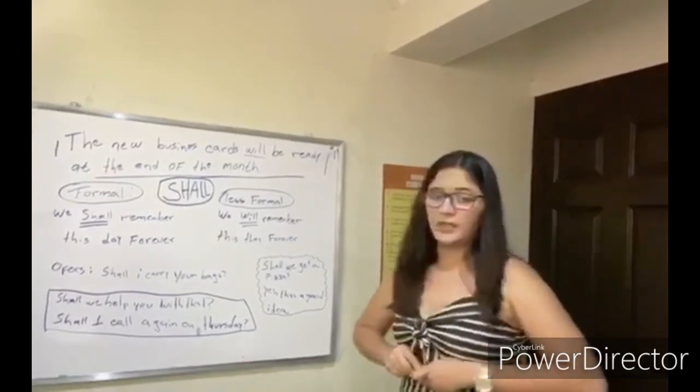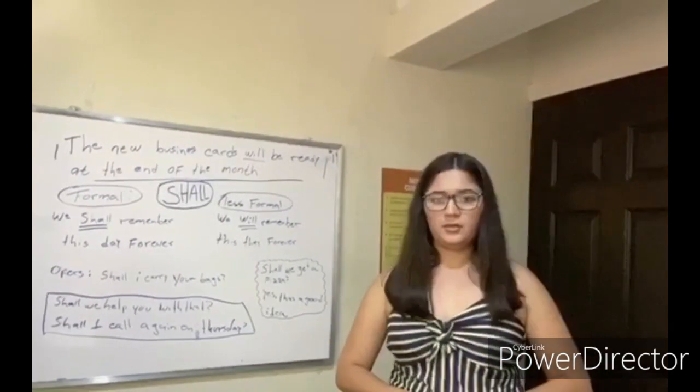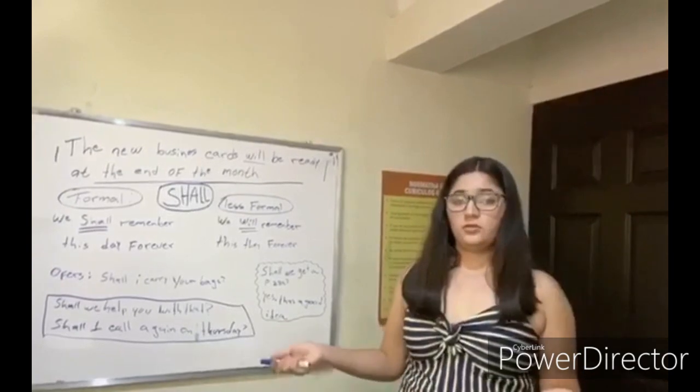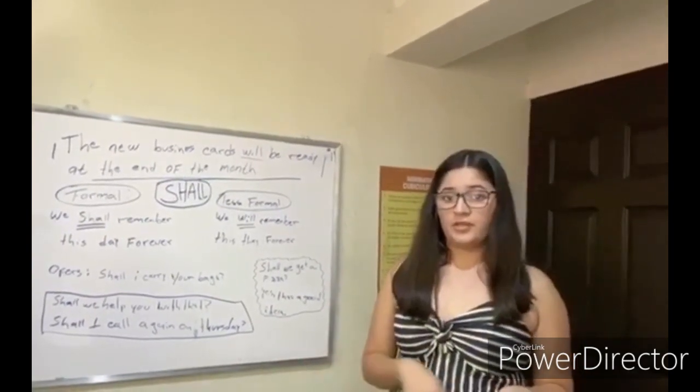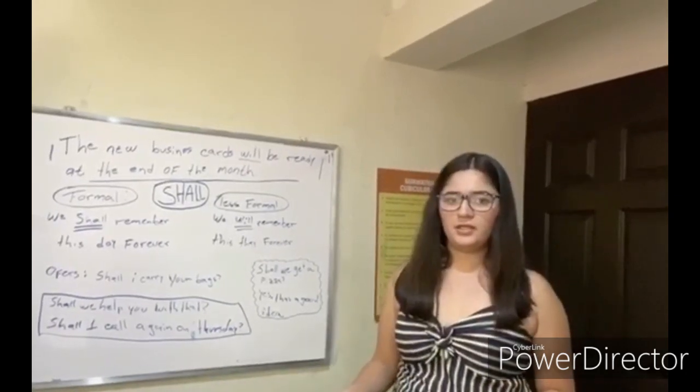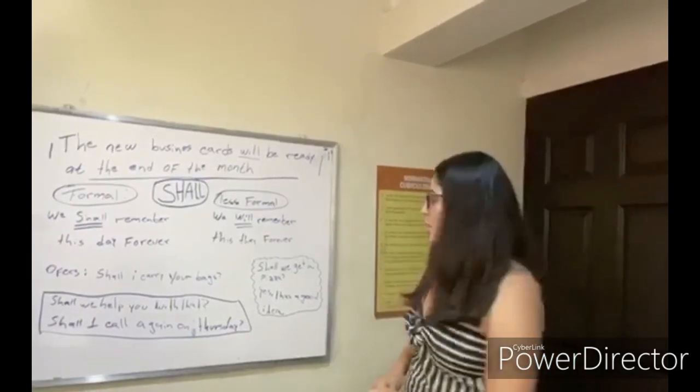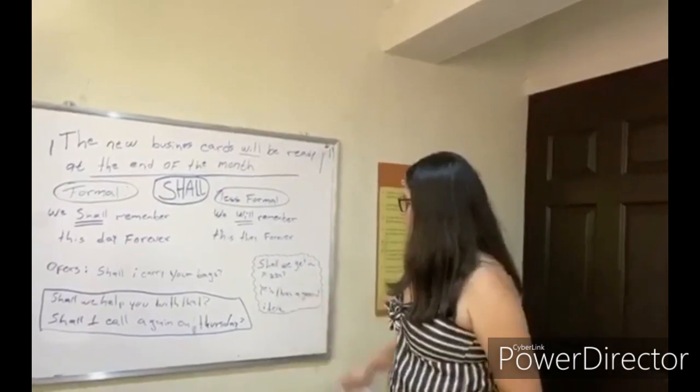And another example, too. We can agree or disagree with the suggestion. If we disagree, we usually give a reason. For example, shall we get a pizza?